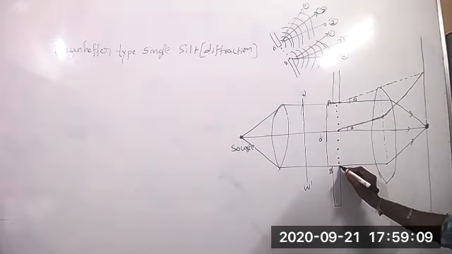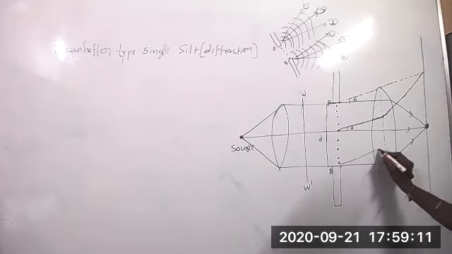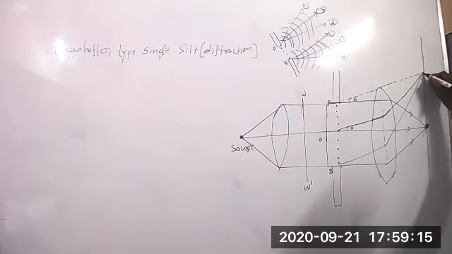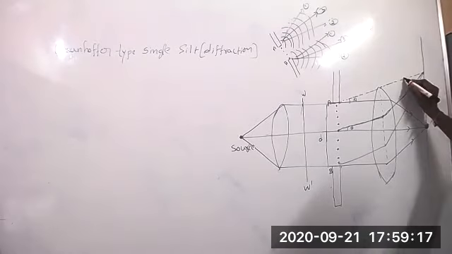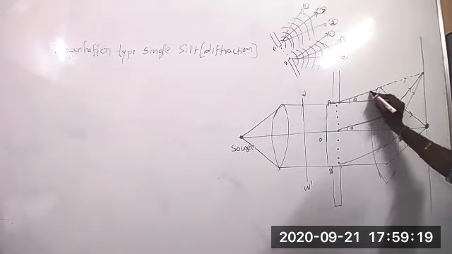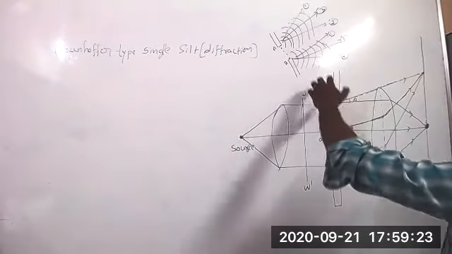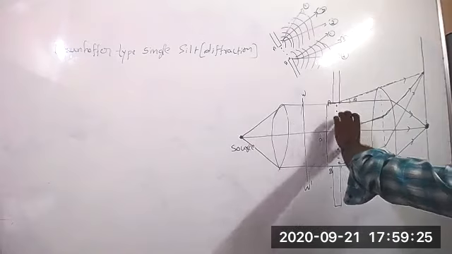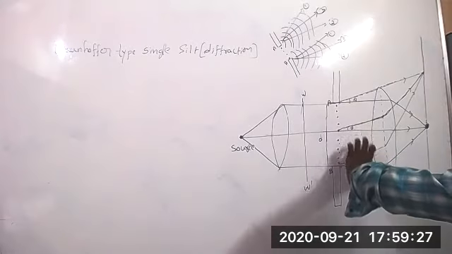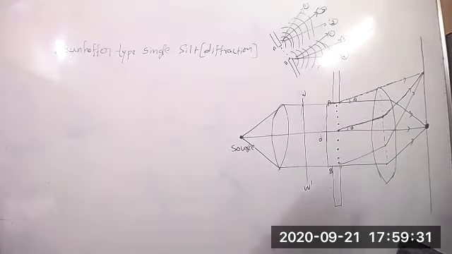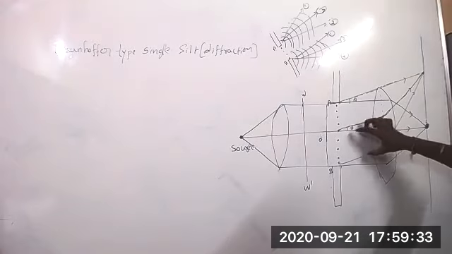From here also one of the rays will again meet here. Because here we know that pairs will be there, not only single. When I have taken 3 rays, if it is bent, if you take spherical waves, one more ray will be there.